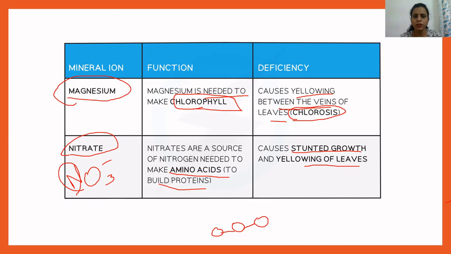They are required for the formation of enzymes, hormones, etc. So proteins are known as bodybuilding food, and that's the reason when there is a deficiency of nitrate ions, no nitrogen is available in order to make amino acids, and hence these amino acids will not be sufficient to make proteins, and it will cause stunted growth and yellowing of leaves in plants. So these two mineral ions you have to remember. As per your IGCSE syllabus, you should understand their function and then understand that the deficiency of these mineral ions, how it's going to affect plants.